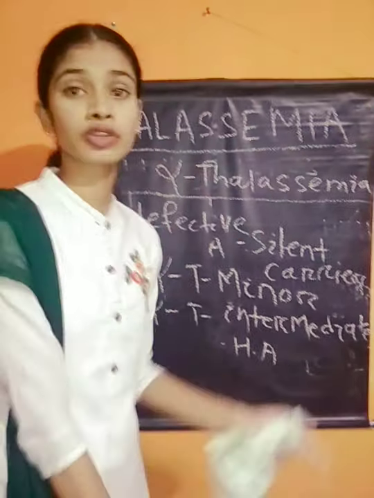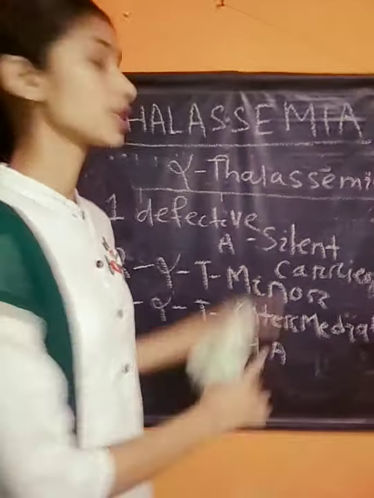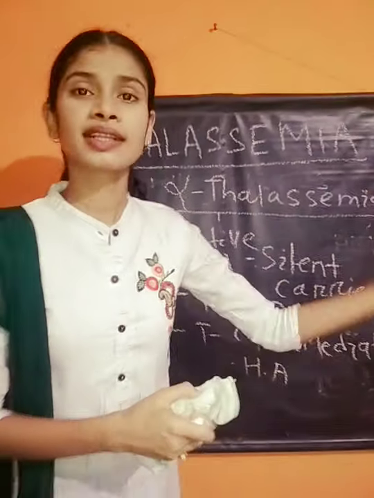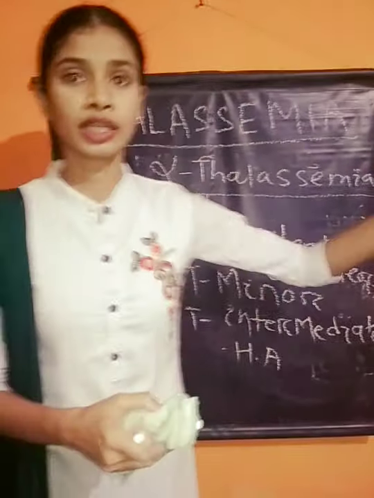Hemolytic anemia, you also know what anemia is. You know about sickle cell anemia. Hemolytic anemia, sickle cell anemia, and thalassemia are different types.